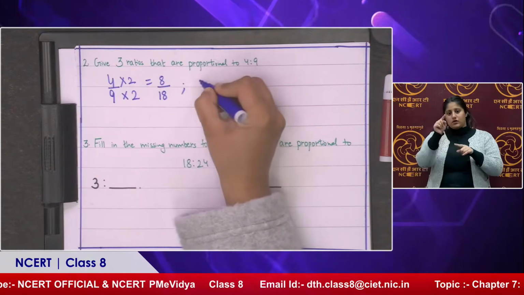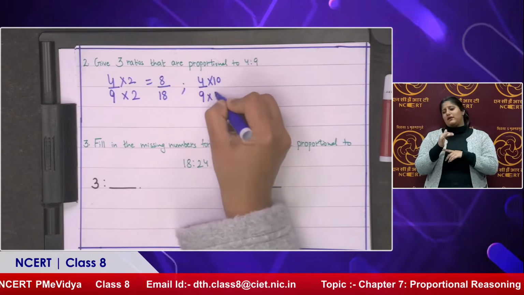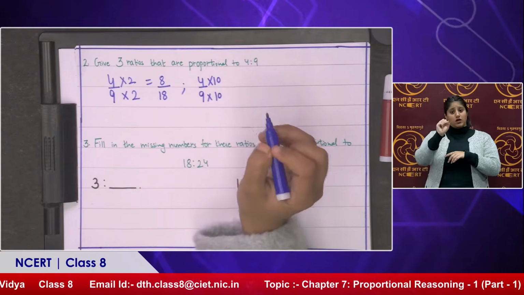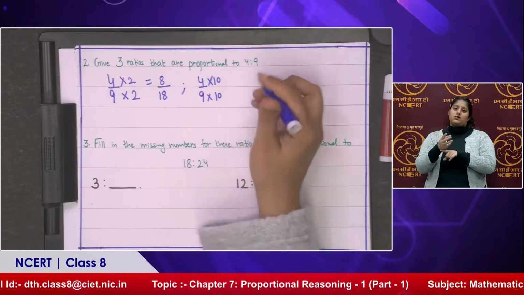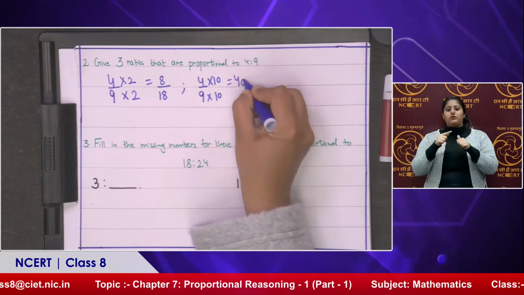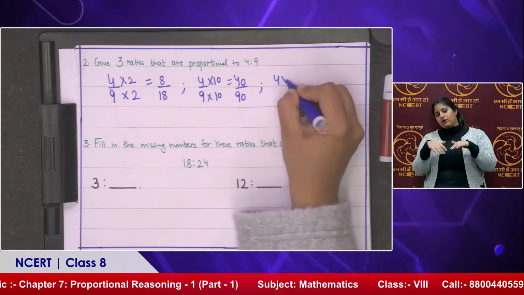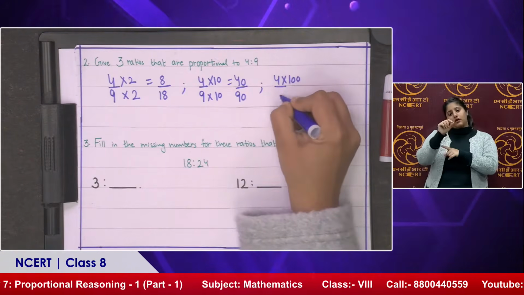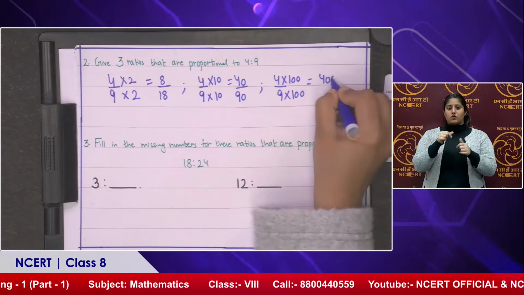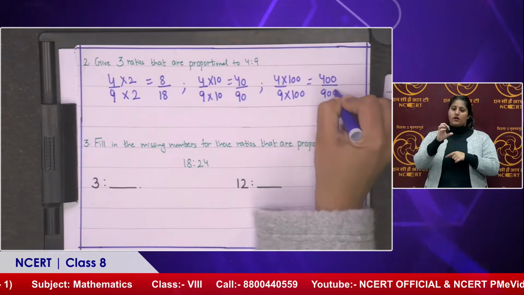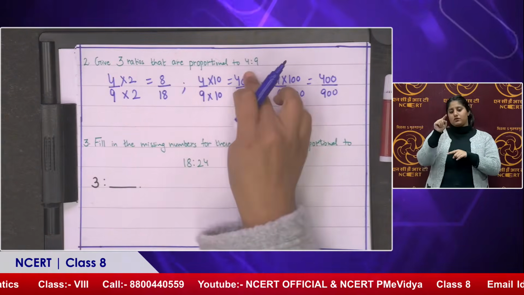You can even multiply this by 10. Any number. But just remember one thing, that you need to multiply numerator and denominator by the same number. So what will you get? 40 upon 90. Or you can just multiply this by 100. It's up to you. So you will get 400 upon 900. Now these 3 ratios are in proportion to 4:9.